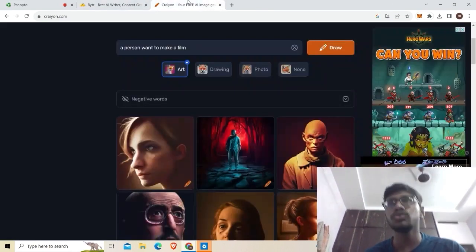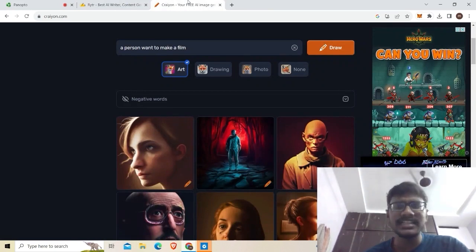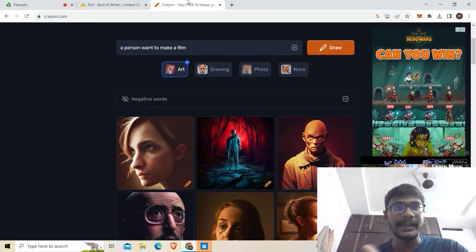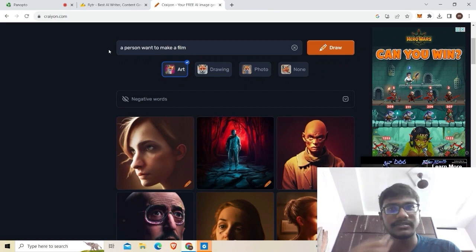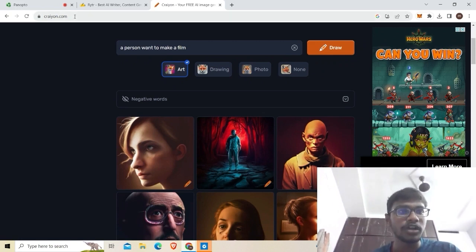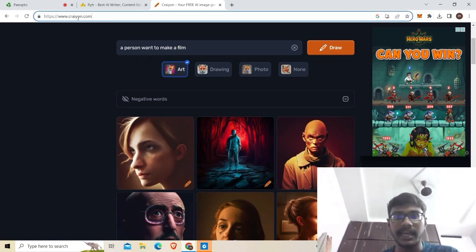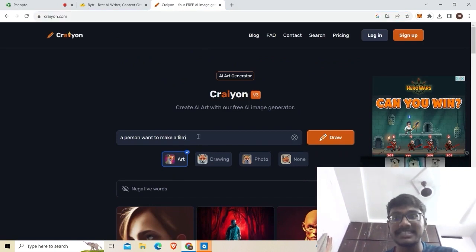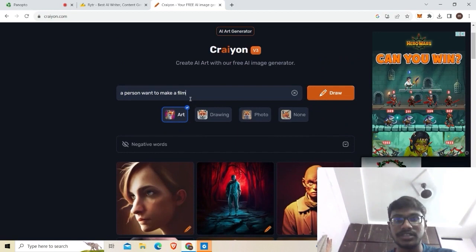There are many tools like DALL-E 2, Midjourney, and Craiyon. But when you see DALL-E 2 and Midjourney, sometimes there will be a free trial, and after some time they're asking for money, right? So here, Craiyon.com is an image generation AI. This is nothing but the prompt. Here you can create free AI images by entering the prompt you want.